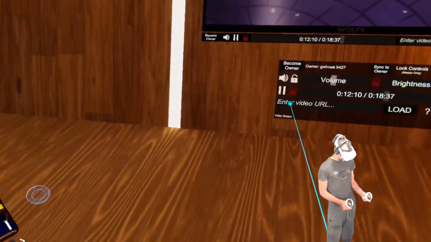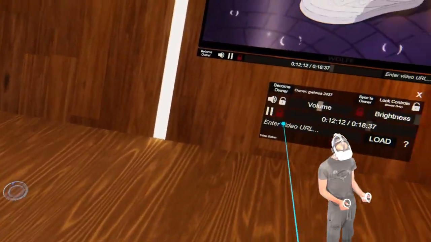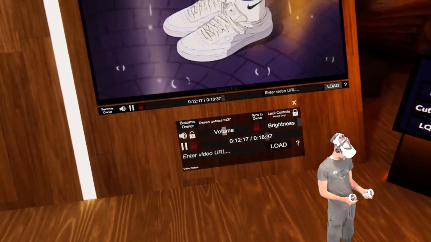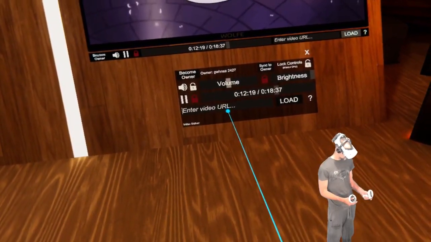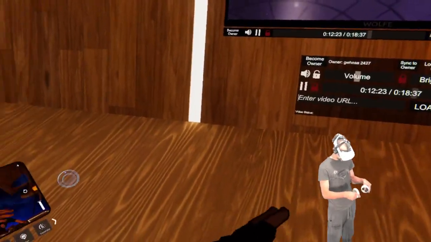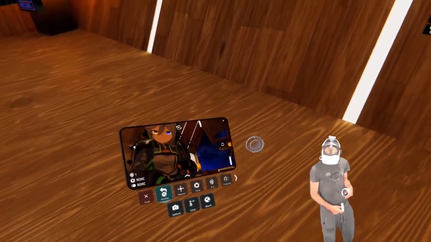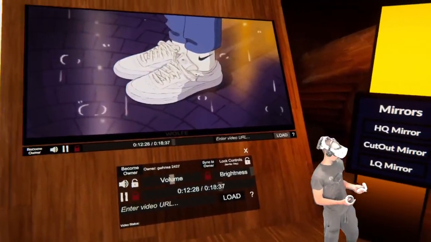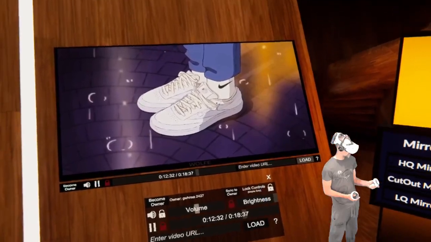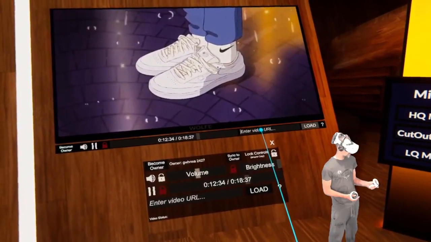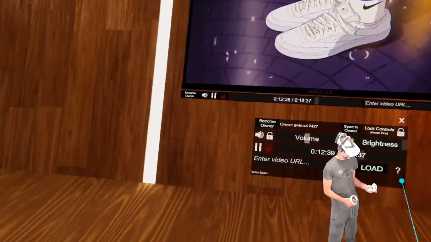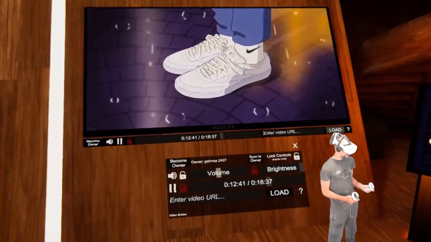There's no way to actually type anything in there. If there was a way to bring up a virtual keyboard. How can there not be a virtual keyboard in VR chat? What if I go to virtual desktop?